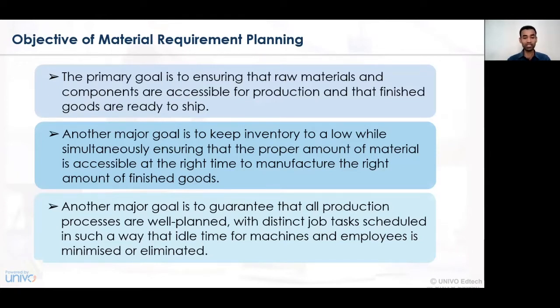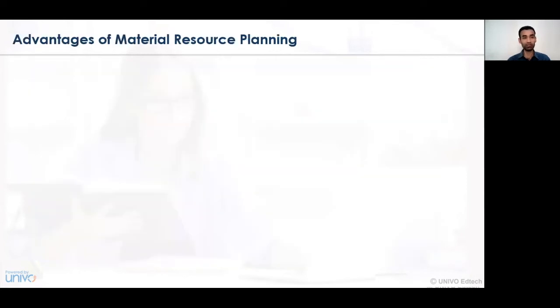In this case, the idle time of the machine should be utilized, and we have to see that no process or activity remains idle. For this, effective material planning is essentially required. So, eliminating or minimizing the idle time of machines is the basic objective of the material requirement plan.